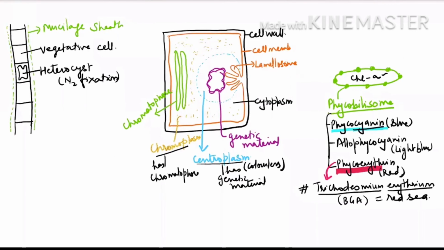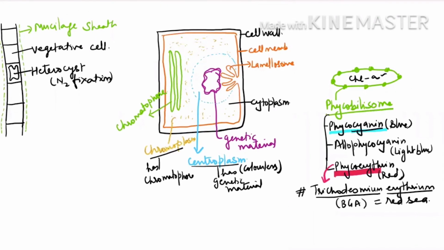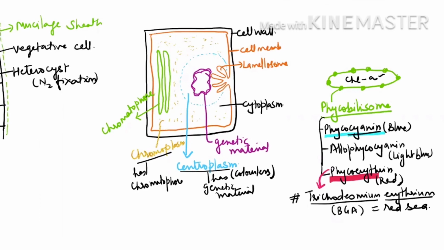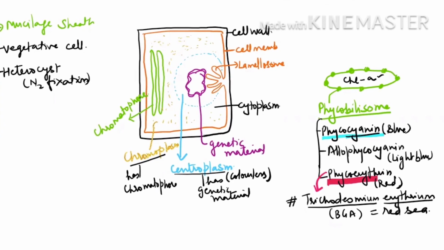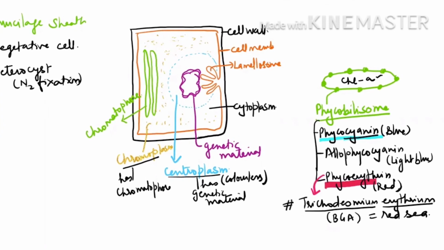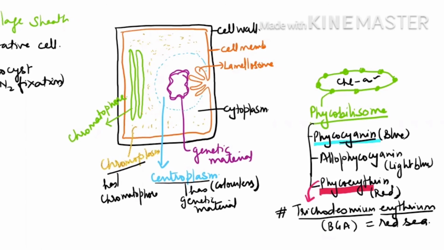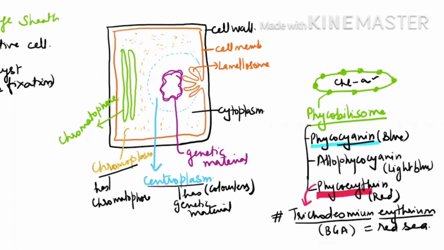In this video, we have studied the structure of the vegetative cell and what pigments are present on the chromatophores and how they do photosynthesis and how they do nitrogen fixation also. In the next video, we'll be studying the other topics like reproduction of cyanobacteria and the economic importance.